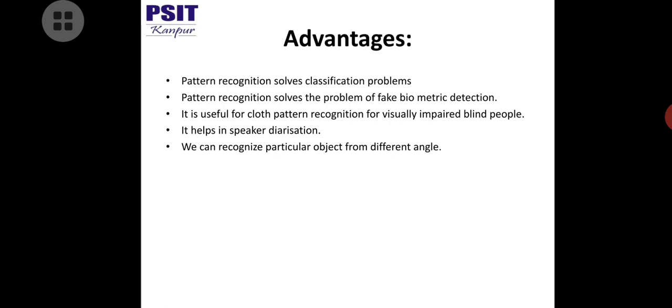These are the advantages of pattern recognition. When you are using pattern recognition, you will benefit from these points. It helps in speaker diarization. We can recognize a particular object from different angles.